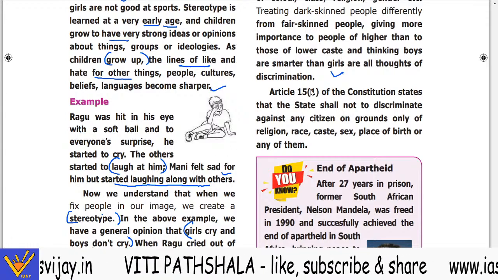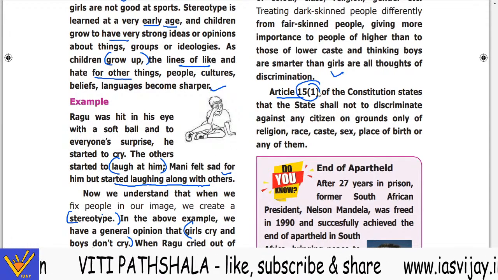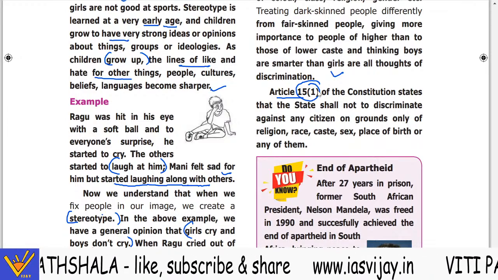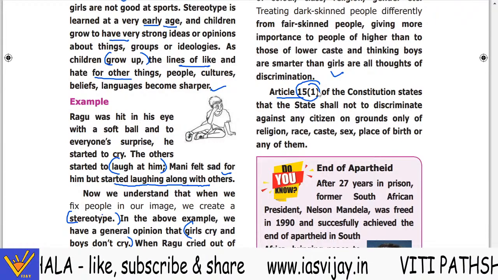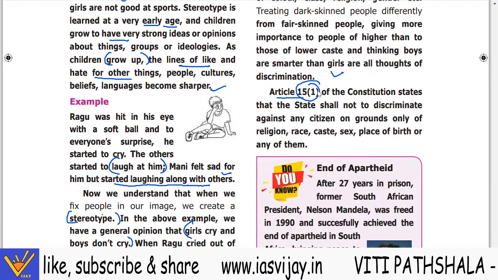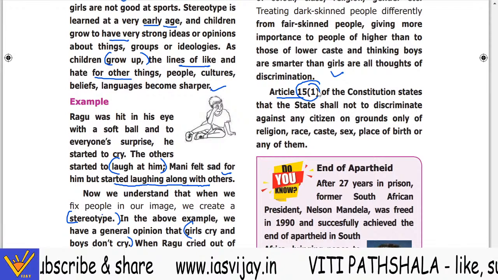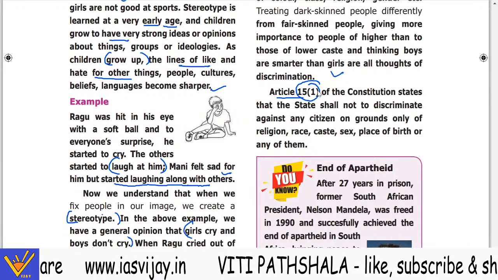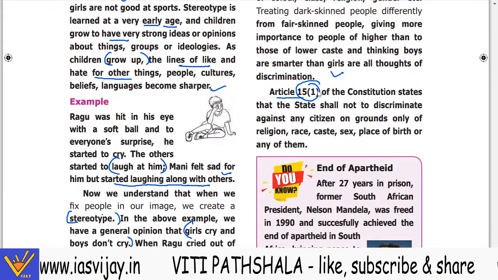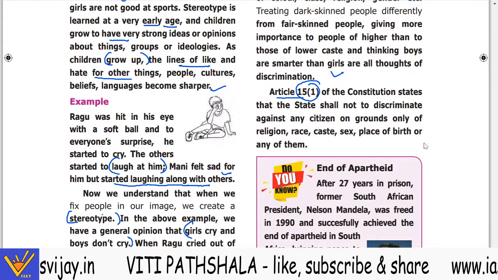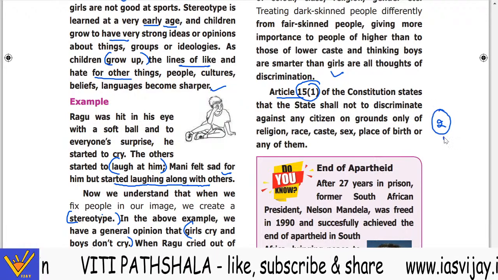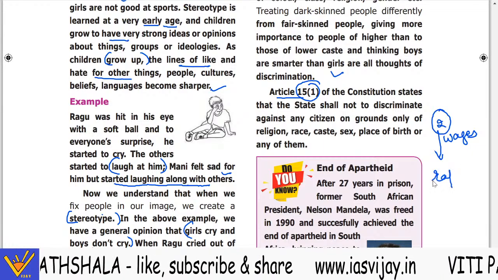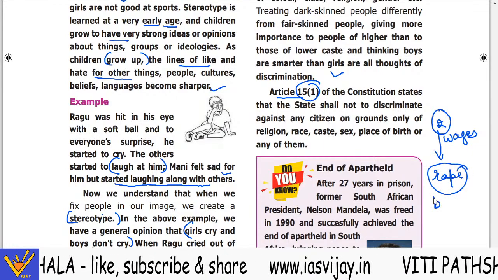Now Article 15(1). This Article 15 reminds me of the movie Article 15. If you have not watched it, do watch it. If I give you a summary, the film talks about a laborer who works on road building, and she demands a 2 rupees hike, only 2 rupees, in her wages. And what she gets in return is rape and a brutal murder.